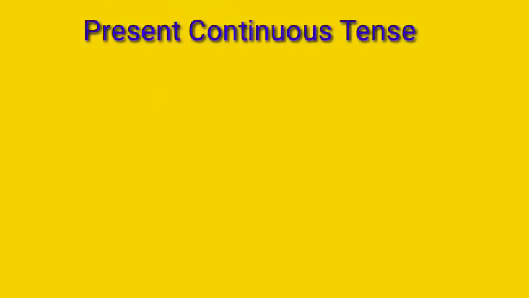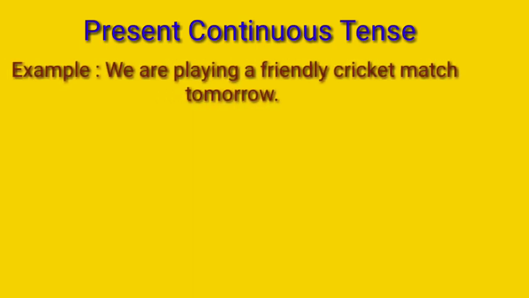Okay. We can use present continuous tense also to express a future meaning. Okay. Let us take one example. We are playing a friendly cricket match tomorrow. Okay. This shows a future action. In this tense, future time will be there.